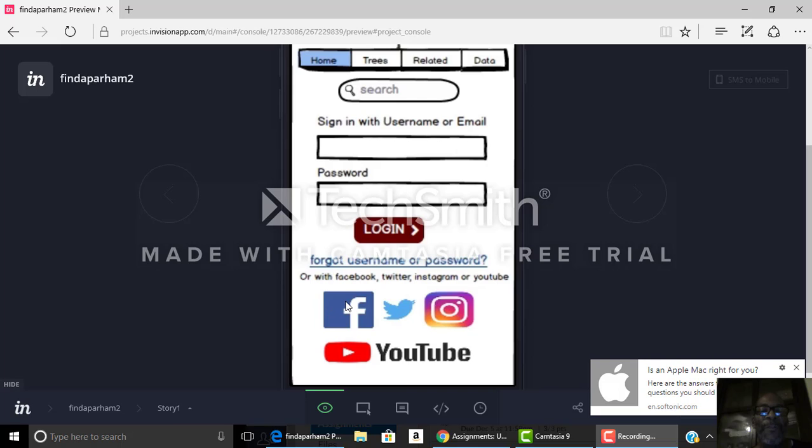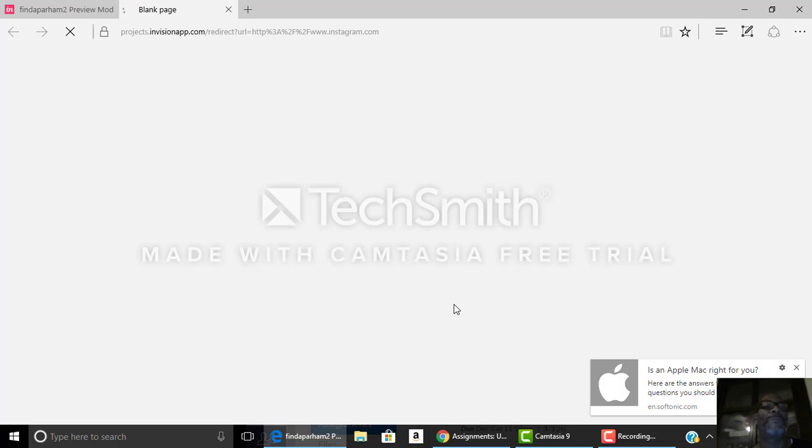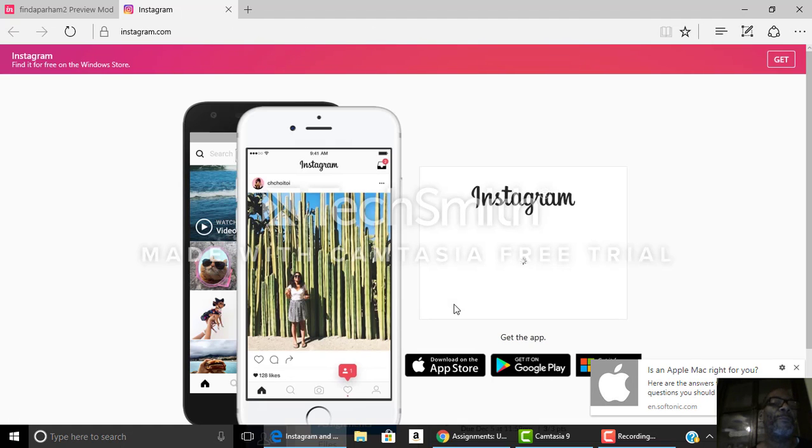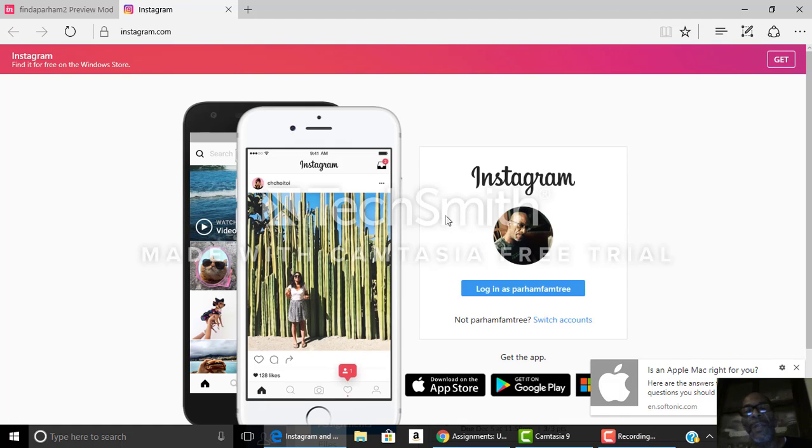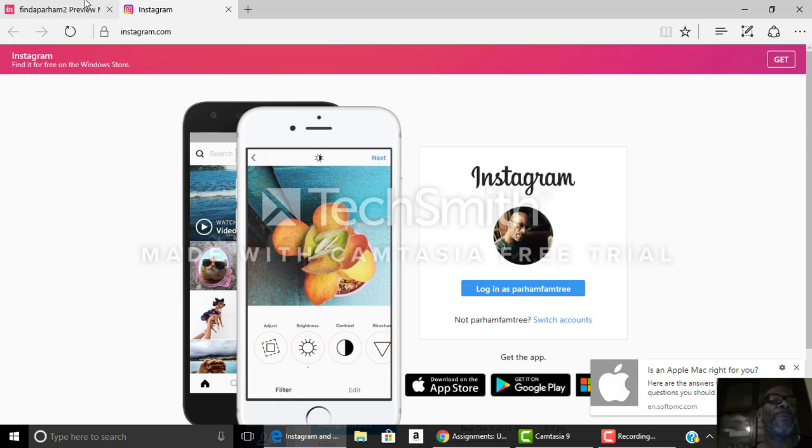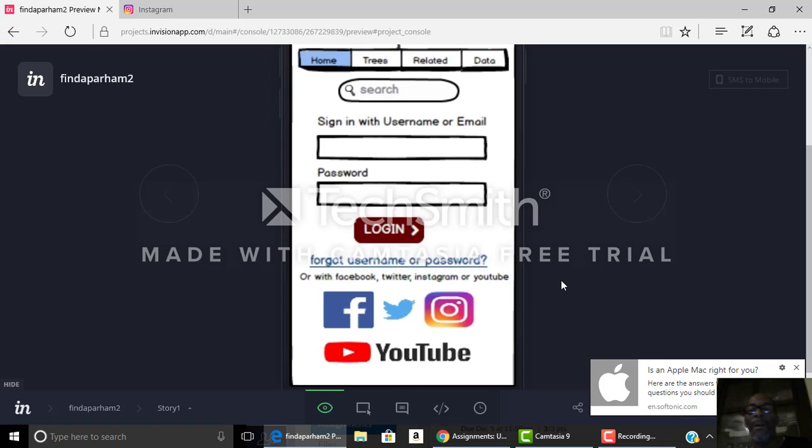And you just go down to Facebook, for instance, and you can get your link that comes right in, or to Instagram too, for instance. So it goes right to Instagram or Facebook or Twitter or YouTube. Then we go back to our app, and we're going to log in, put our username or email in, and then a password. And then we log in.